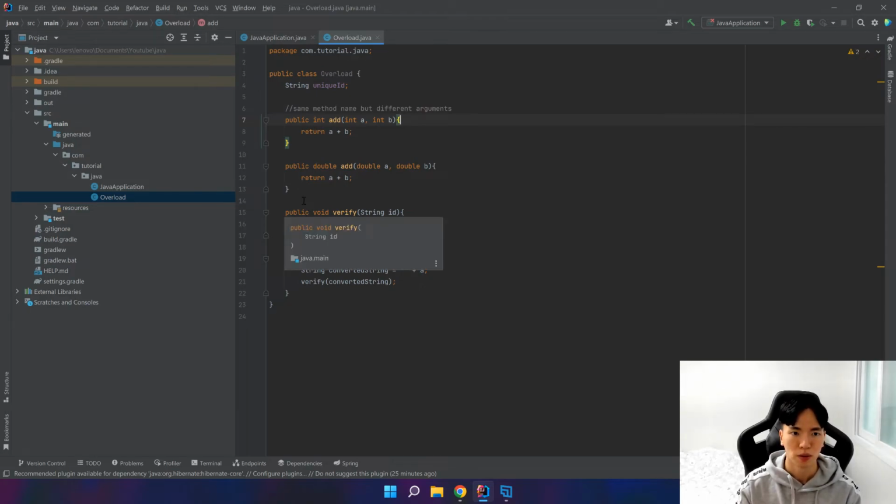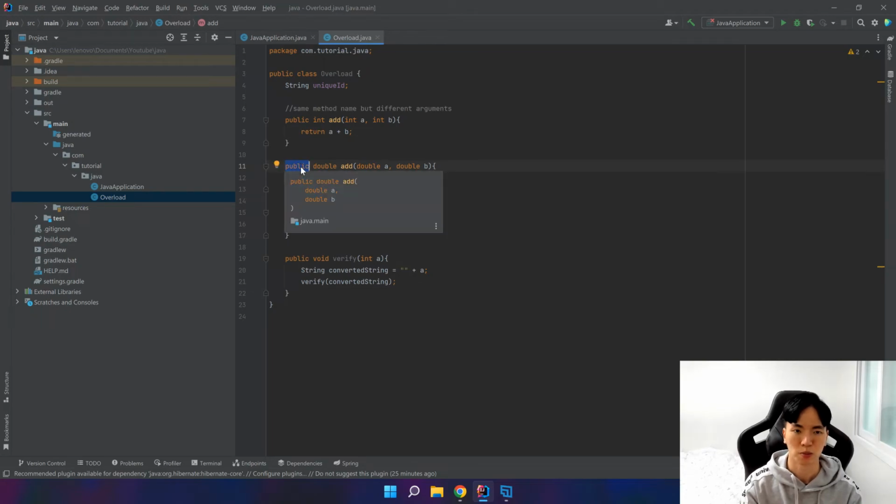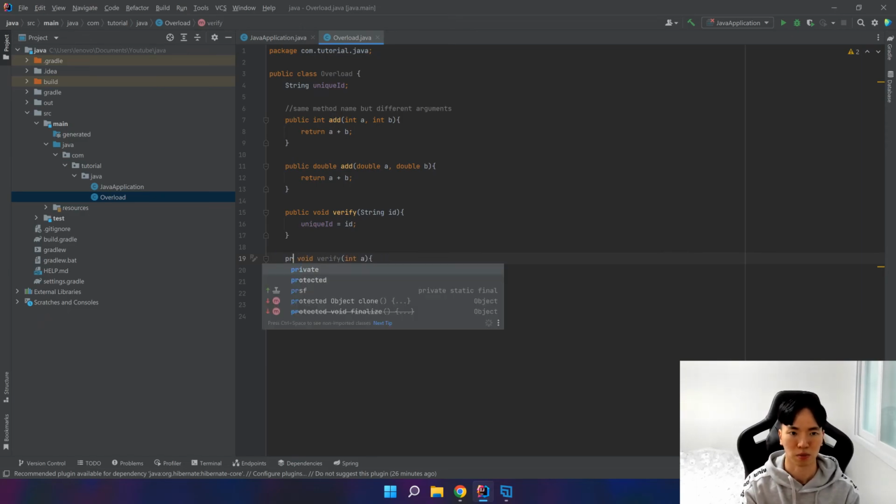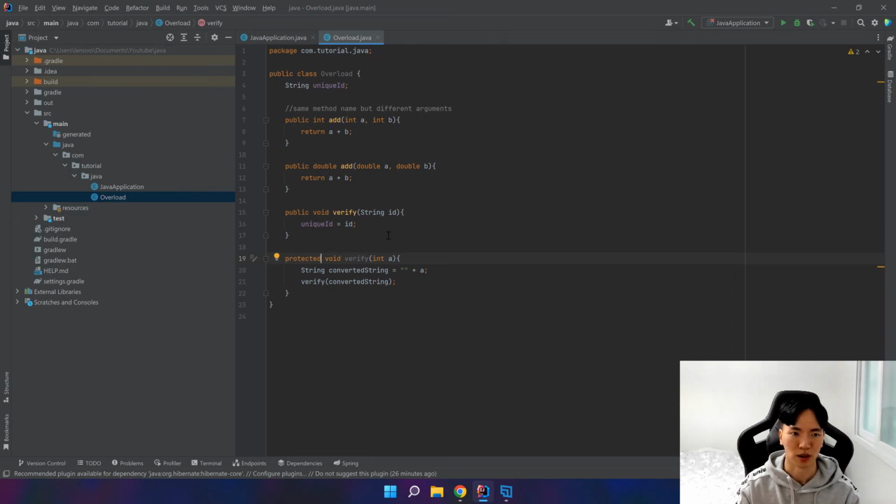So what do you mean by access level? It's public, private. You can do that because we're not confined to, basically we're not overriding the method, so we are very free to create a method however we like. Yeah, so the new method isn't obligated to fulfill the contract of the overloaded method. So you can have different access levels, like public, protected, like this too, even protected.